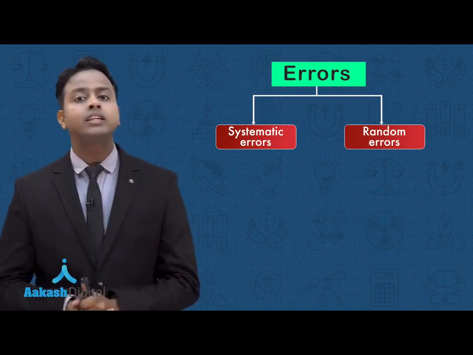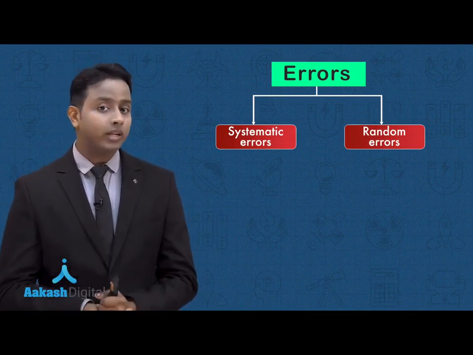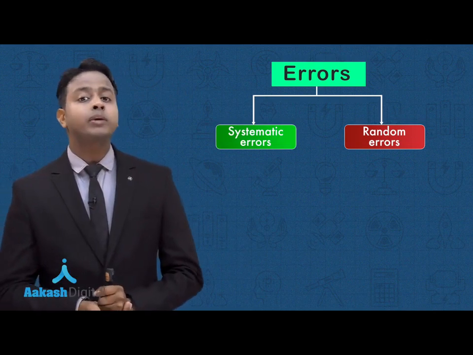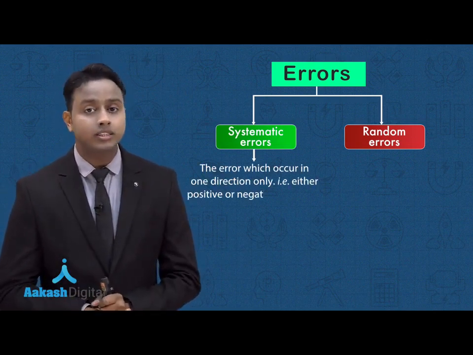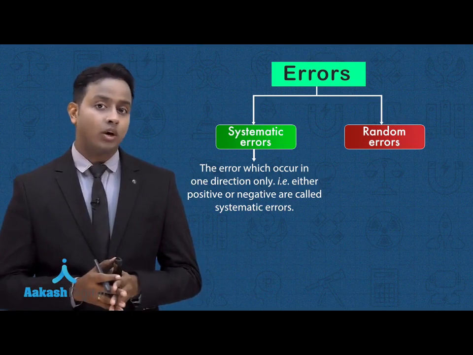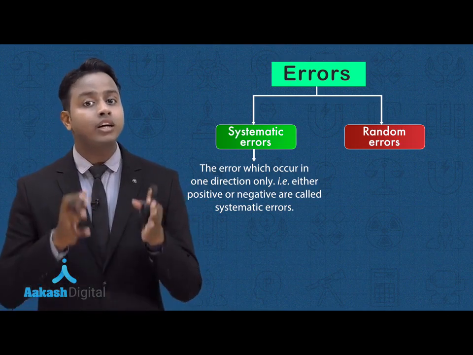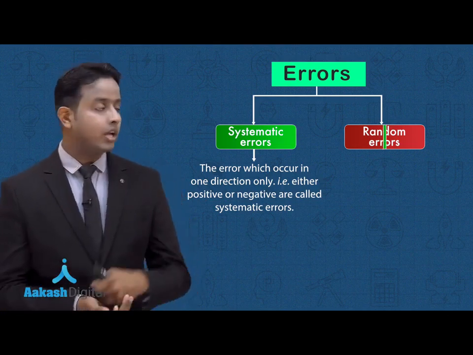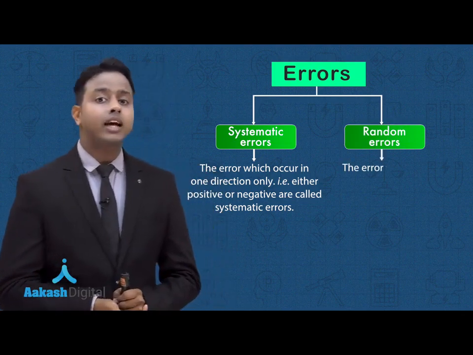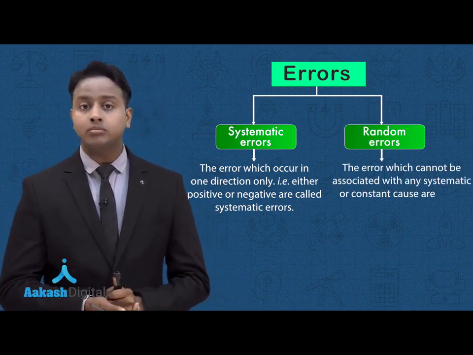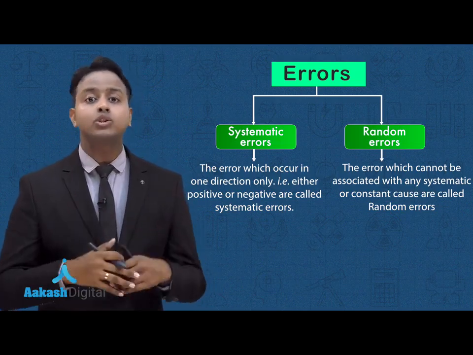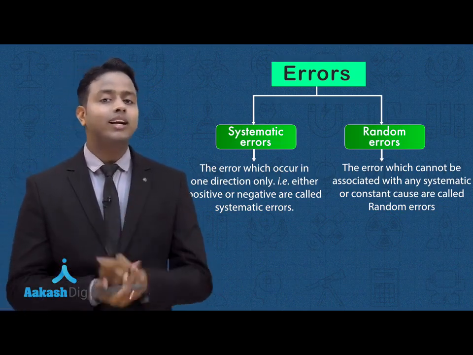So let's move on to the topic of errors. Errors can be broadly classified into two categories: systematic errors and unsystematic errors, or I can say random errors. So what is a systematic error? Systematic errors are those errors that occur in a system because of an instrument or a relation with the instrument. Random errors are a category of errors which are introduced in the system not related to any cause, it is just random in nature. So these kinds of errors we are going to study.